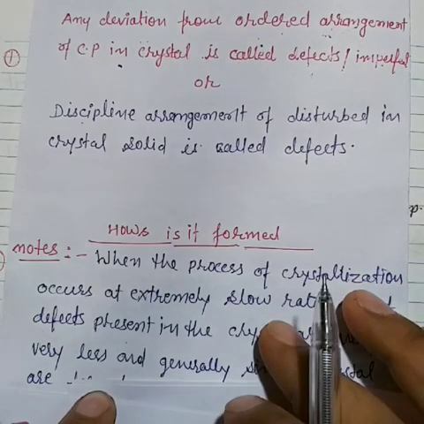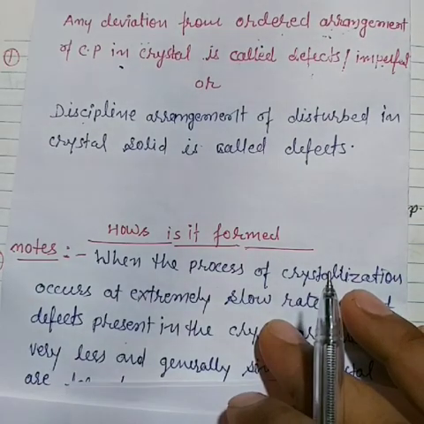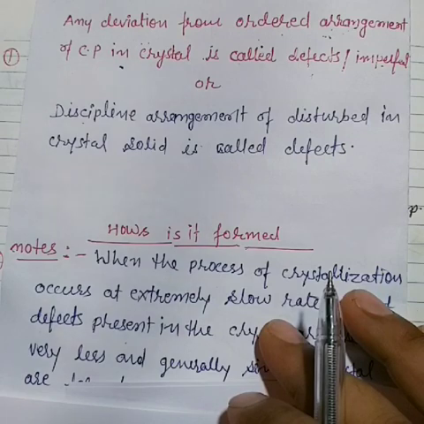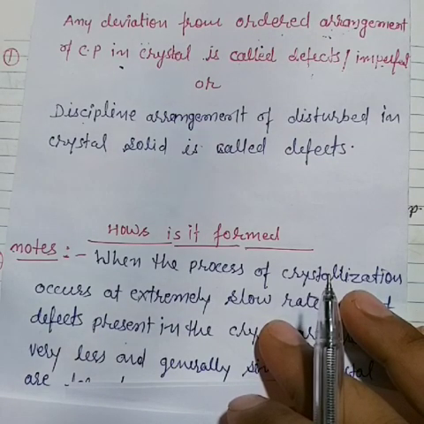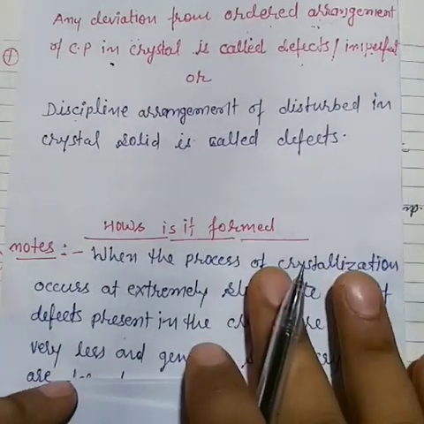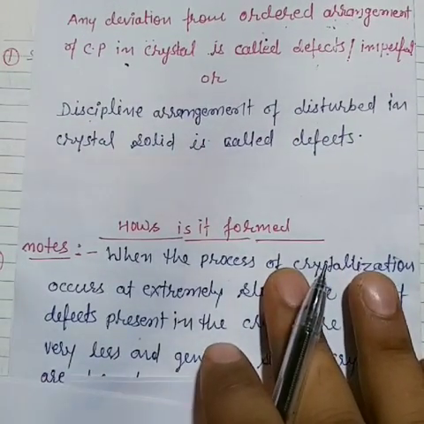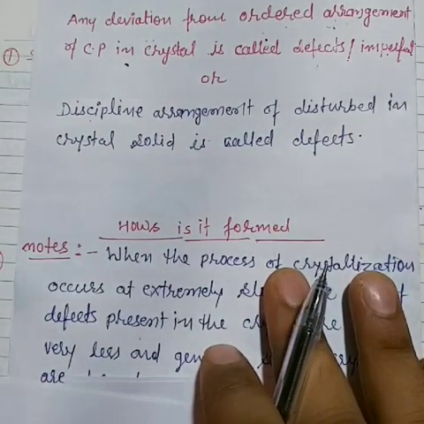So this is very important: if a crystalline solid has a perfect order, how is it possible for defects to form? So I am telling you about the process by which a crystal is formed, which is known as crystallization.